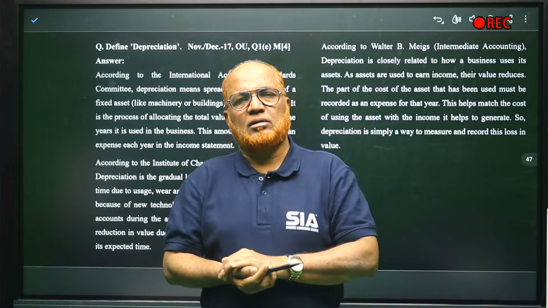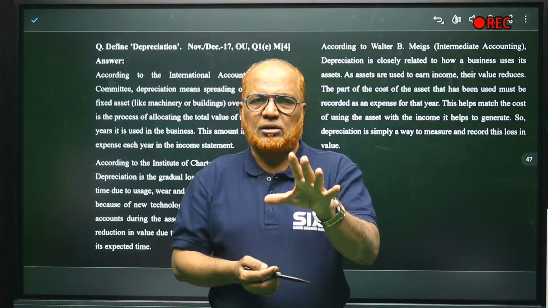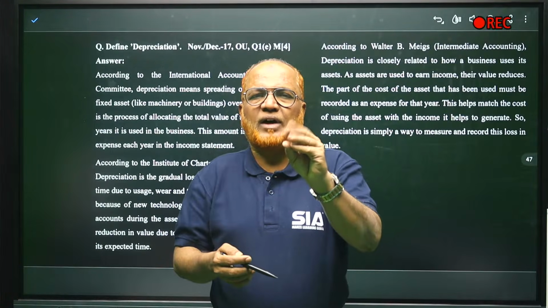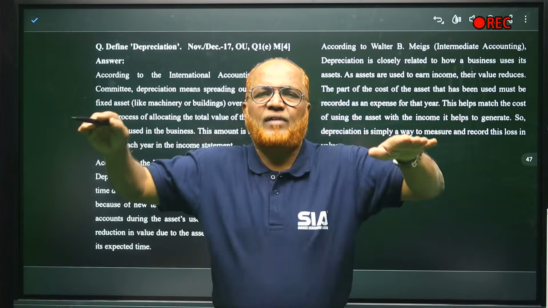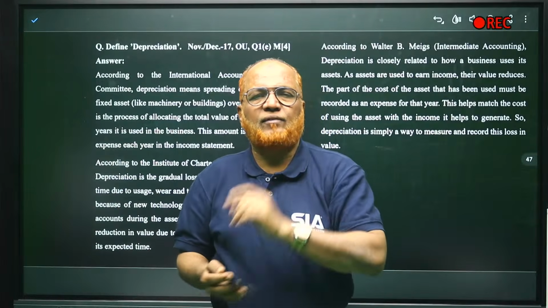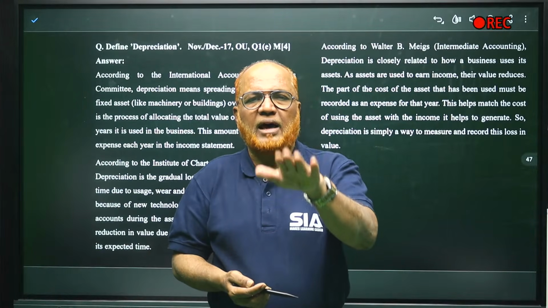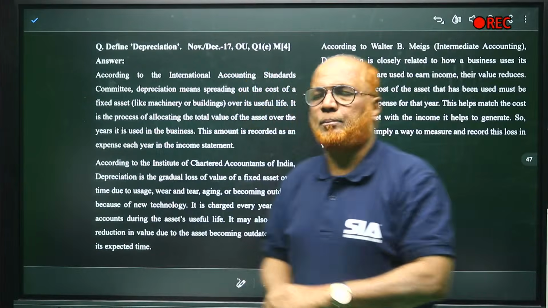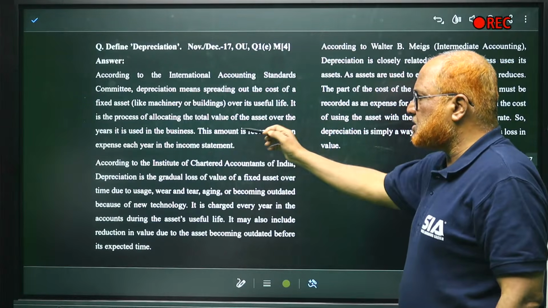अगर एक मशीन का वैल्यू 1 लाख है, 1 lakh rupees is the value of the machine, and the expected life is 5 years. So spread 1 lakh rupees in 5 years. So 1 lakh divided by 5, 20,000. So every year 20,000 value will decrease. That is called depreciation. So it is a process of allocating the total value of the asset over its life.